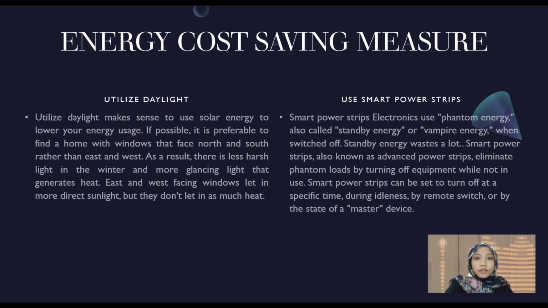And then we will use smart power strips. Electronics use phantom energy, also called standby energy or vampire energy, when switched off. Standby energy is wasted a lot. Smart power strips, also known as advanced power strips, eliminate phantom loads by turning off equipment while not in use. Smart power strips also can be set up to turn off at a specific time during idleness, by remote switch or by the state of a master device.